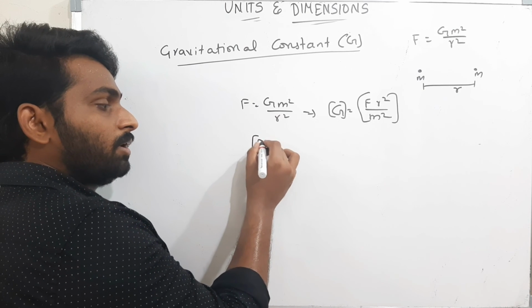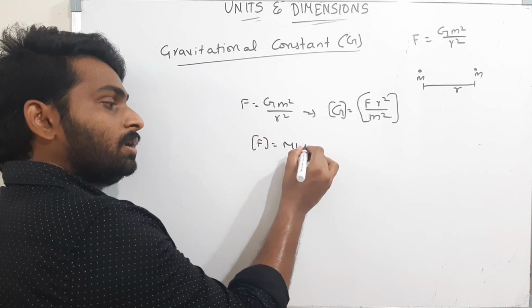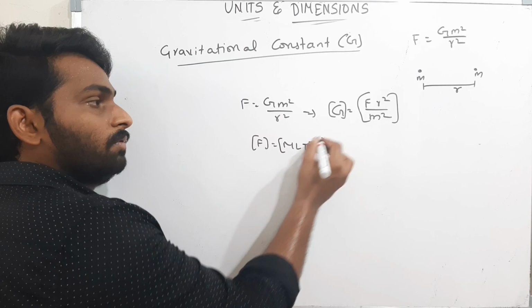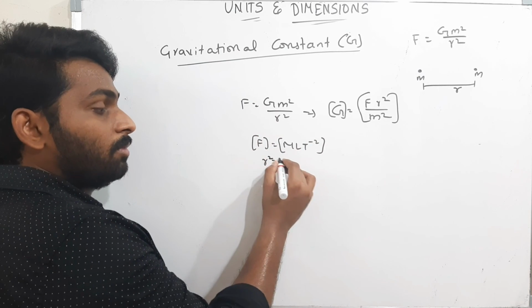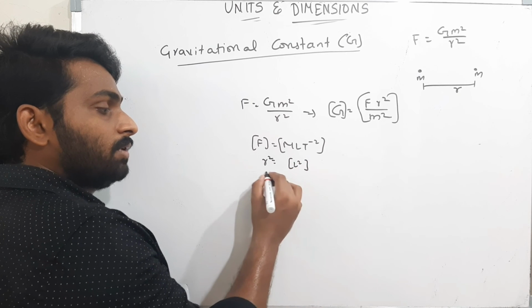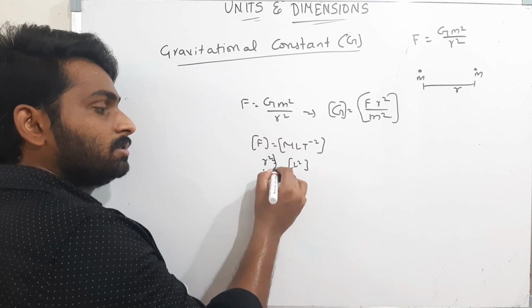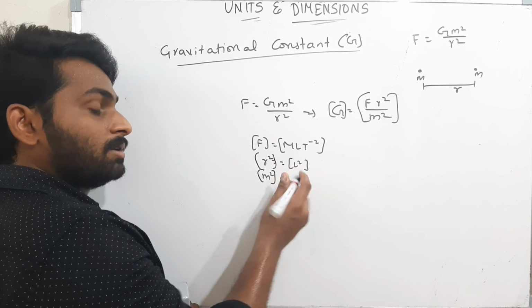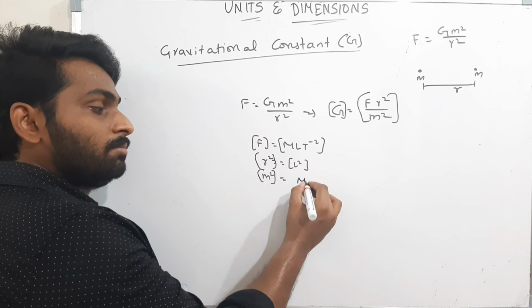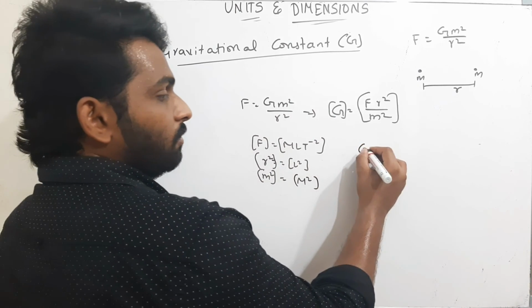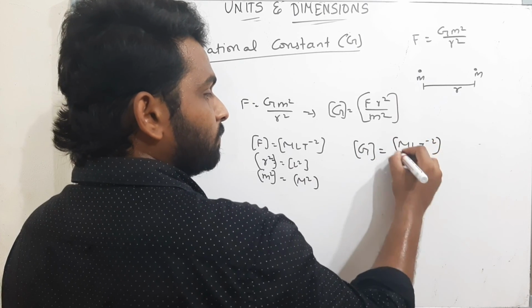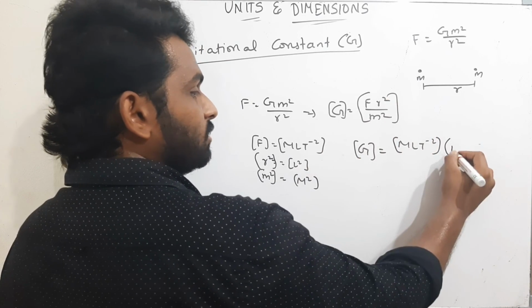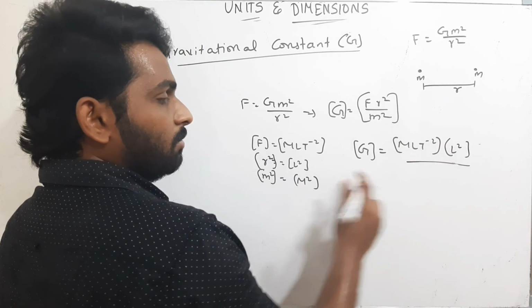Therefore what is the dimensional formula for F? m L T power minus 2. For r, that is radius, which is nothing but length, therefore the dimensional formula for r square is L square. For m square, m is mass, so it is M square. So the dimensional formula for G is m L T power minus 2 into L square by M square.